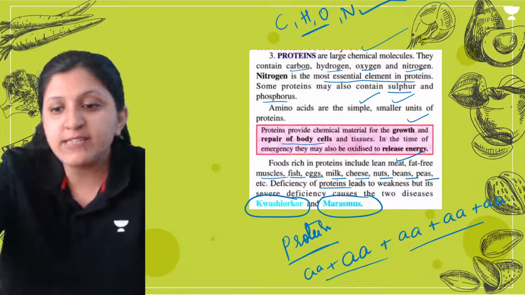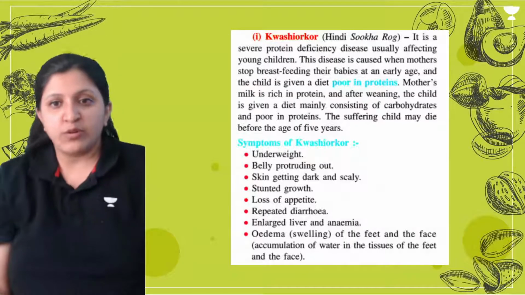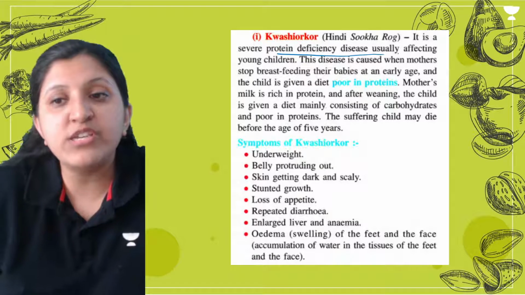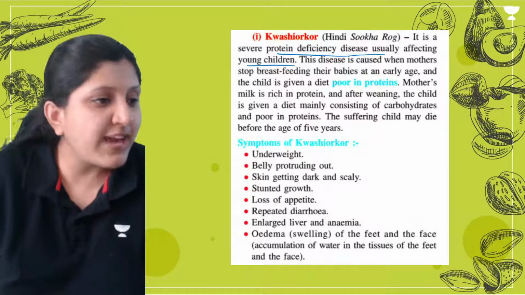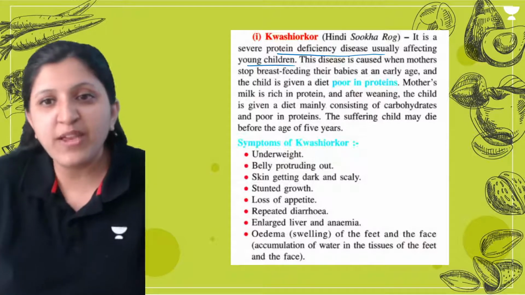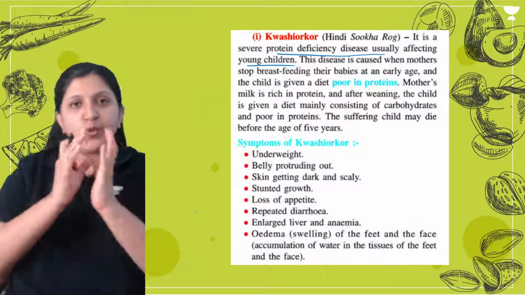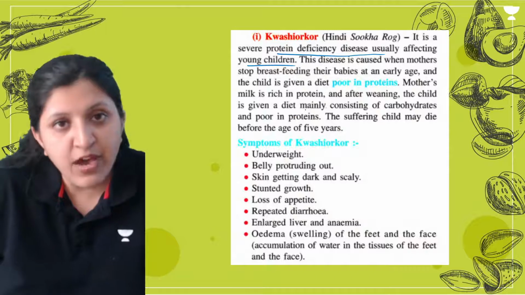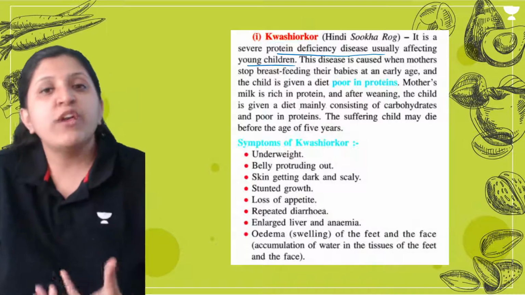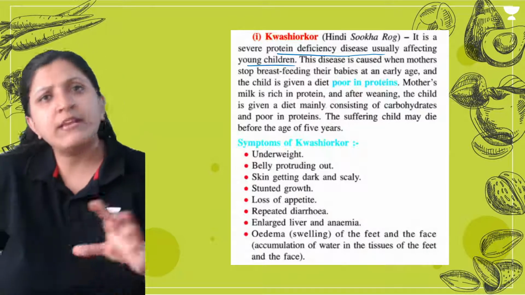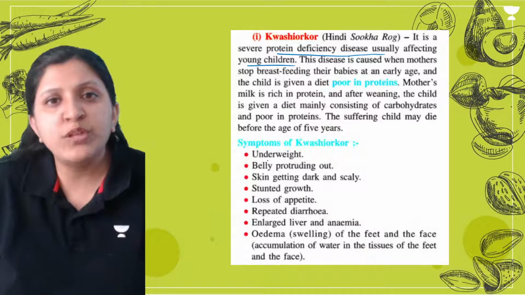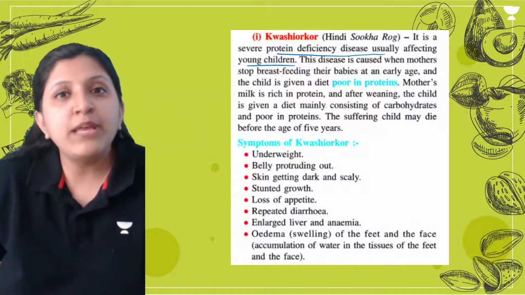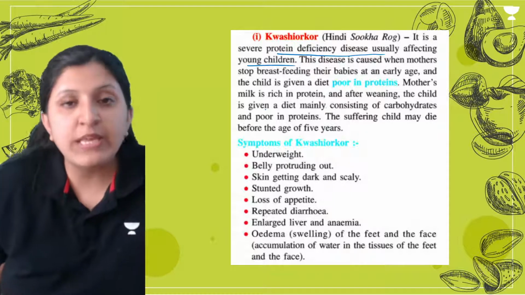So you will be studying in this chapter about Kwashiorkor. What exactly is Kwashiorkor? It is a severe protein deficiency usually affecting young children. So who are young children? Young children are basically the infant who is born. If he is not given enough breast milk, or it is not just related to the milk production, it can be related to deficiency of protein in his diet.